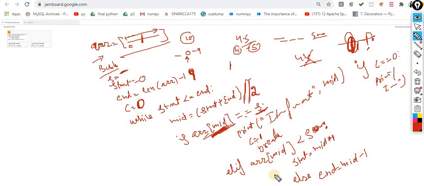And if this condition fails, there are two conditions. If the item is less than, you are supposed to move in this direction, that means your start will become mid plus 1. Otherwise your end will become mid minus 1. Suppose the mid is 5. If this condition is true, your start remains 0 and your end will become 4. That means the item is between 0 and 4. Again you calculate mid. Now suppose the item is 3, then you move in this direction. The end remains the same this time, that is 4, and start will become your mid. So this is the funda.